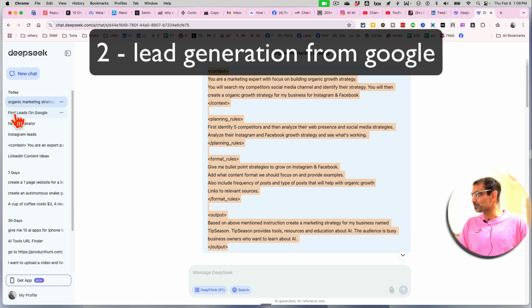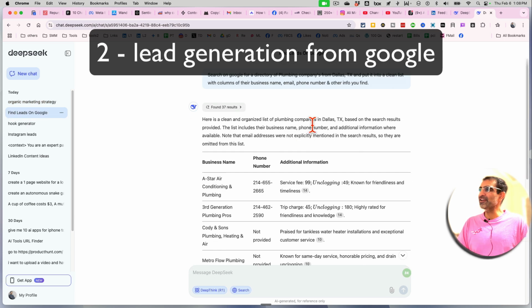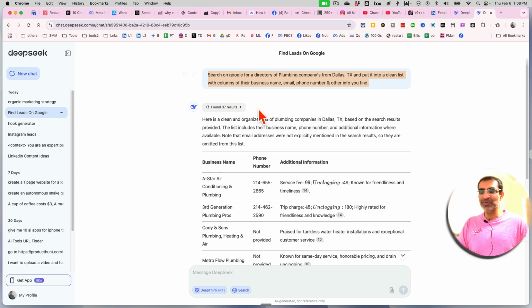Number 2, finding leads on Google. Yes, you can use DeepSeek to generate leads for your business. So for example, look at this. Search on Google for a directory of plumbing companies. It could be anything: dentists, HVAC, lawyers, accountants. It could be anything for you. From Dallas, Texas.